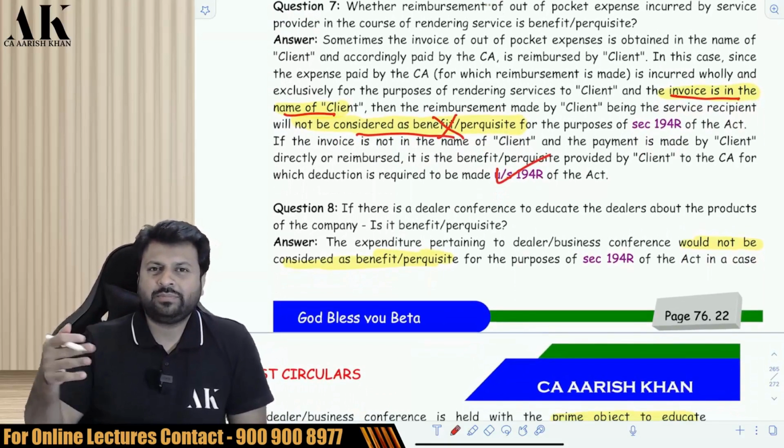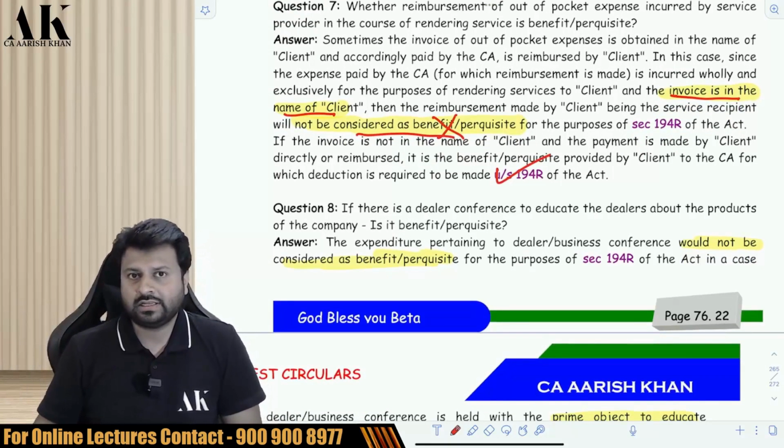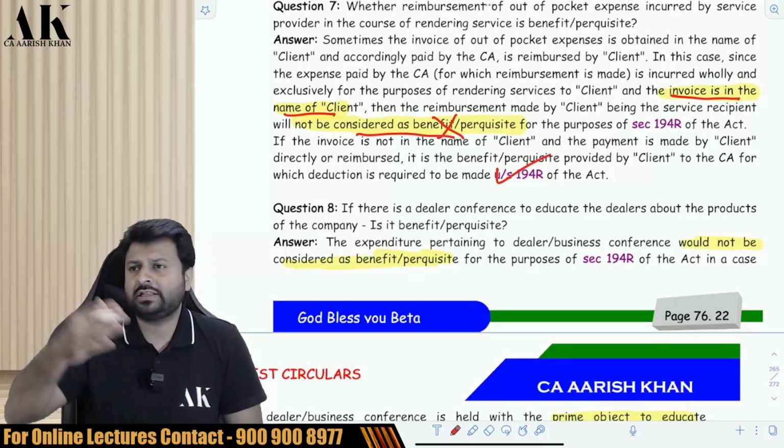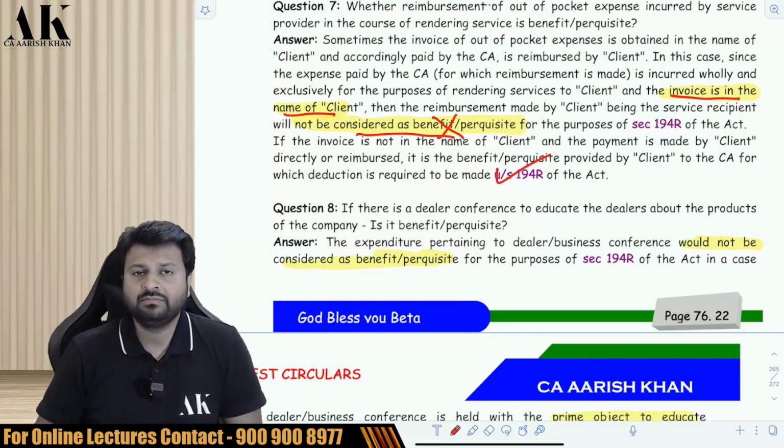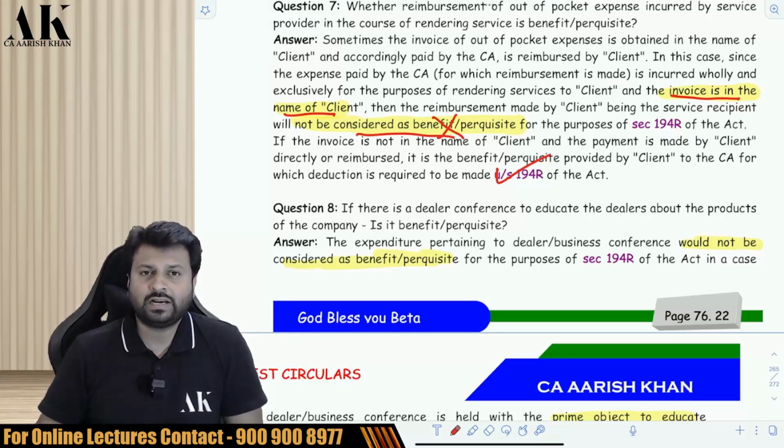Now, next question is, if I keep some conference etc. for my dealers to educate them so that they can sell the product properly. There is a manufacturer and there are a lot of dealers. If I keep a conference for them, whether that would also be considered as a perquisite or benefit, and whether TDS will be deducted in that case.